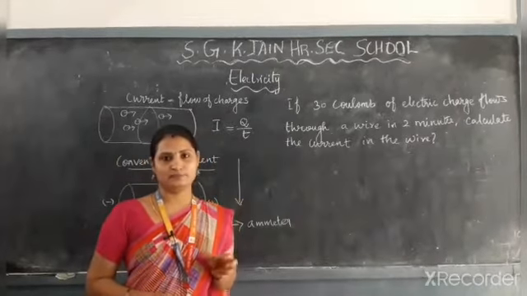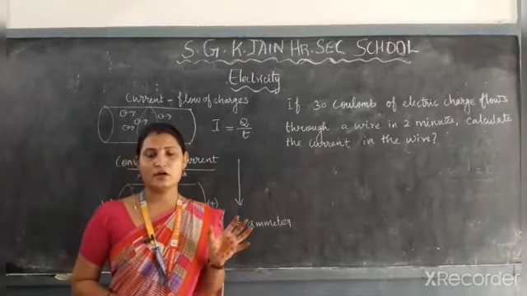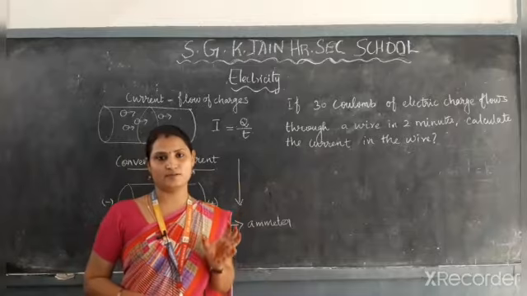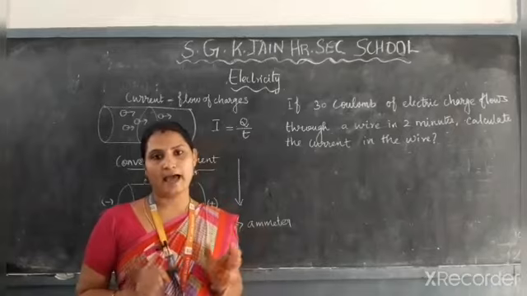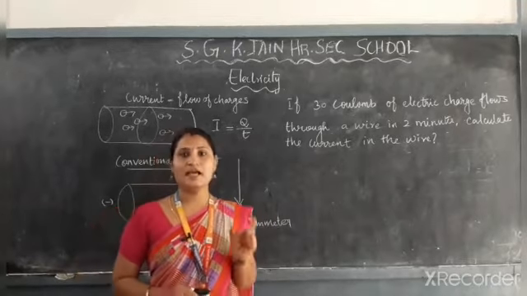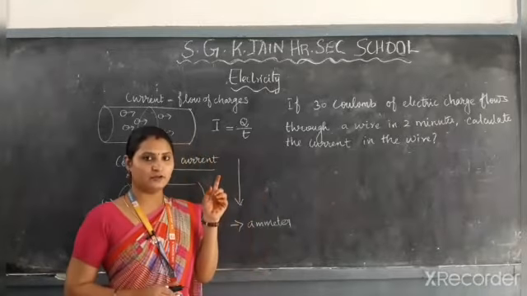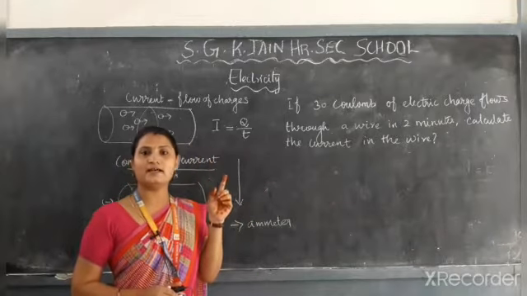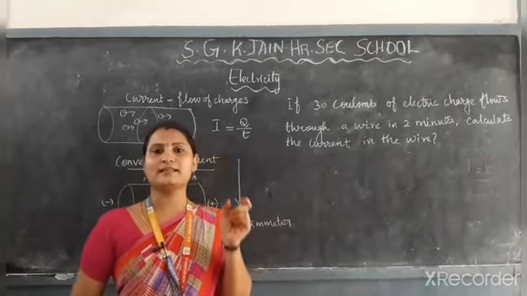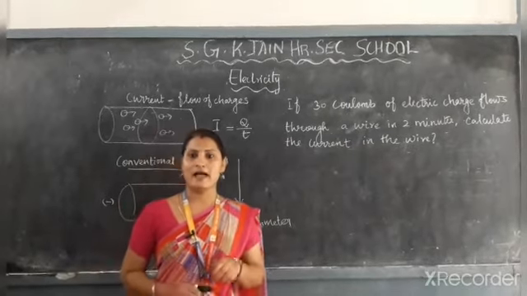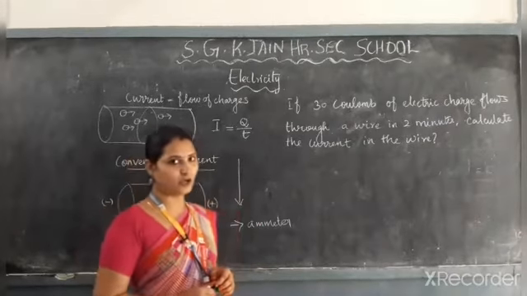What is an atom? All the matter present around us is composed of atoms. All kinds of matter are made up of atoms. In that atom, subatomic particles are present. So here the electron, the flow of electrons, is an electric current. The electron is one of the subatomic particles of the atom.